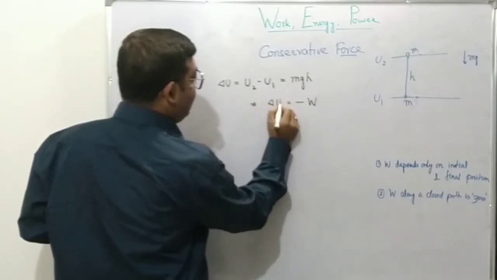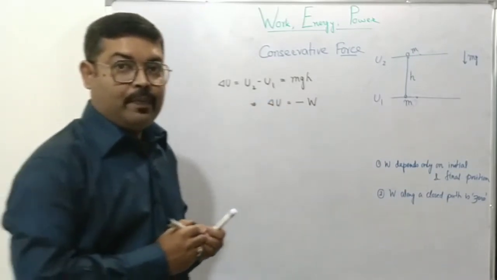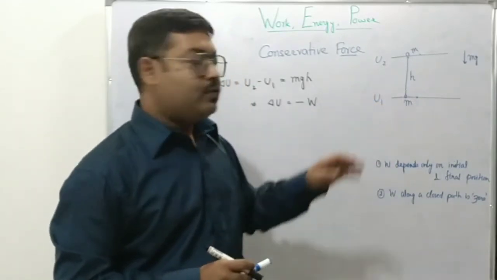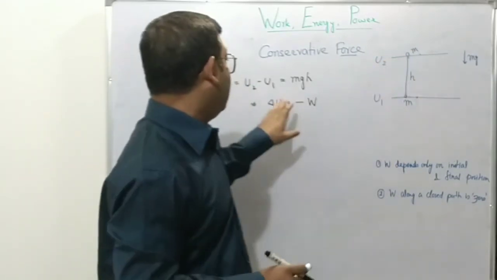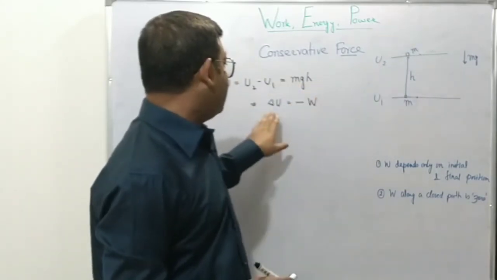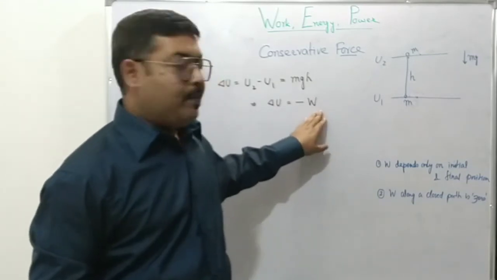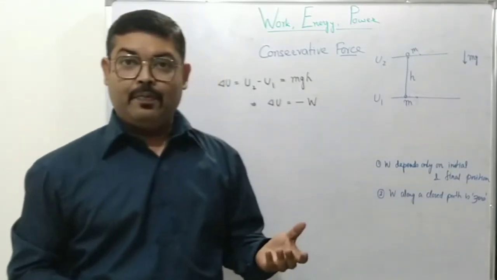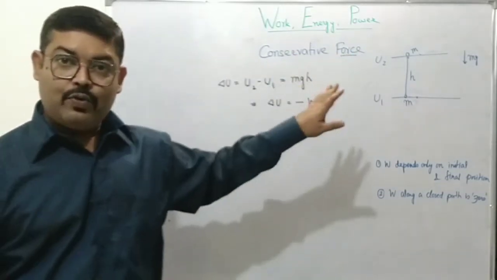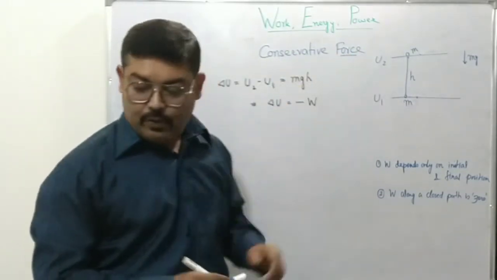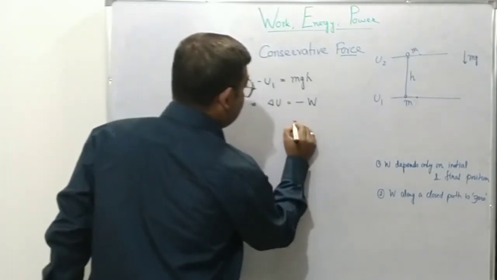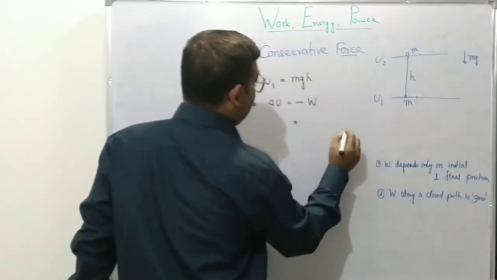delta U, the change in potential energy of the system, when the conservative force does work of minus W and the object moves from here to here, is equal to mgh. So change in potential energy is given by minus of the work done by the system, not by the agency but by the system or by the conservative force against which the work is done. That will be minus W, right? If it is so, then we also know that this is equal to work done equal to, say,